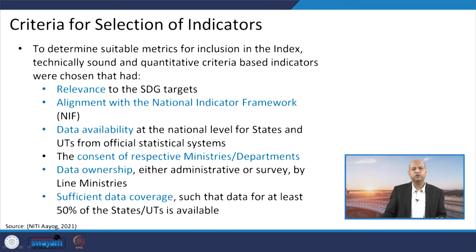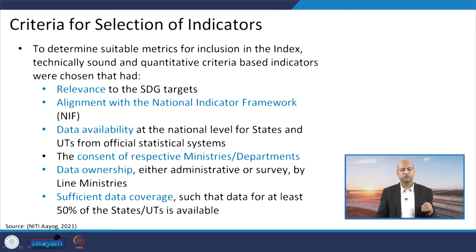When we talk about criteria for selection of indicators, it should have relevance to the SDG targets which are already set; 17 goals are available for us. Whatever indicators we propose should be in alignment with, or have relevance to, that, and there should be alignment with the National Indicator Framework, NIF.